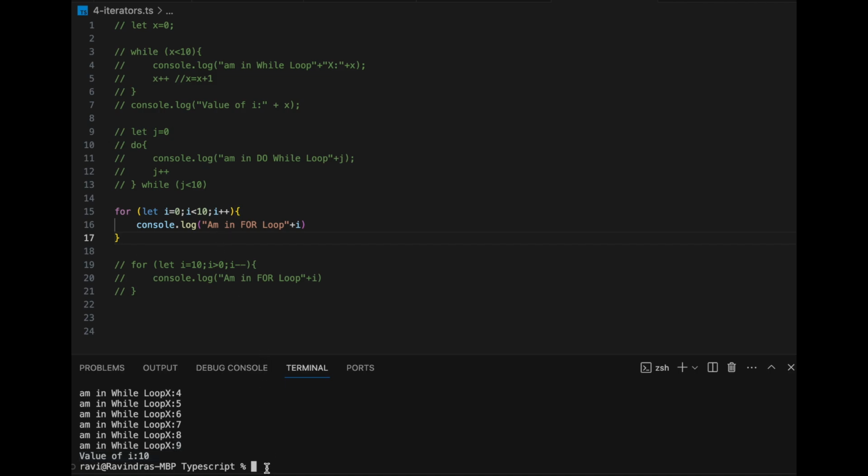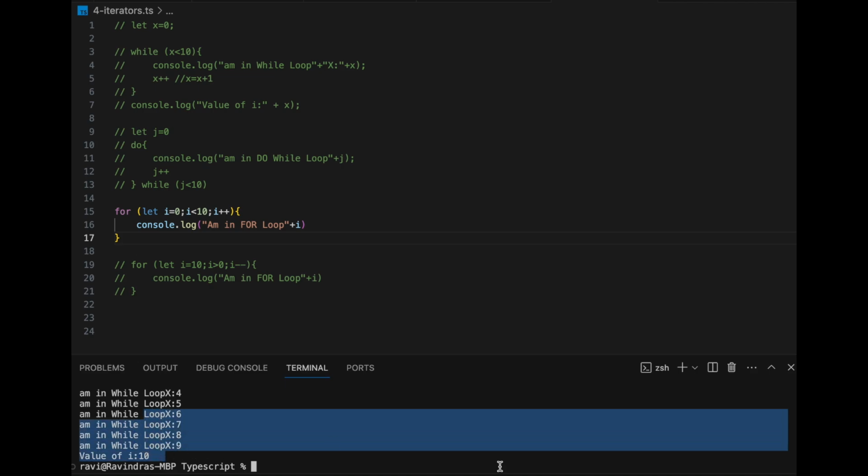So let us execute again and see the for loop. Now you have to compile because the code is changed. Every time you change the code, you have to compile. So here it is the same. The output is the same. I commented out the while loop and do while, but still for. Any of these three sets of code, while, do while, or for, print exactly the same thing.